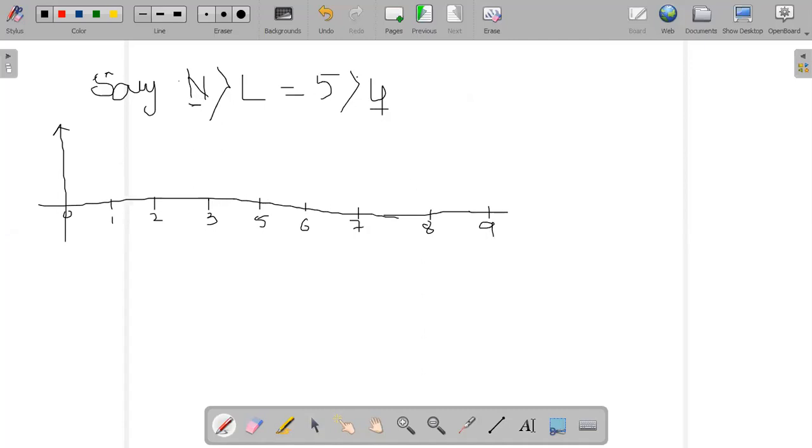So what should be the value of N? N is 5, L is 4. So 4 is nothing but it will come at this point. The next 4 is nothing but 1, 2, 3 and 4. This is the next sample. But how many samples do I have? I have a total of 5 samples.